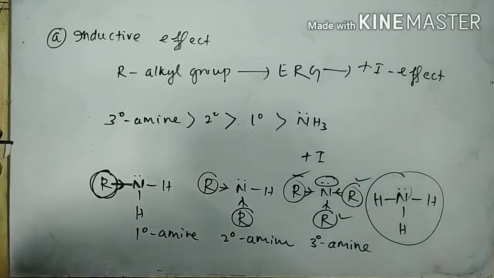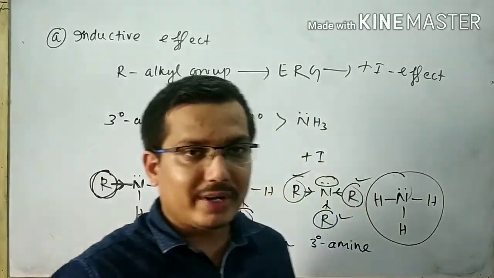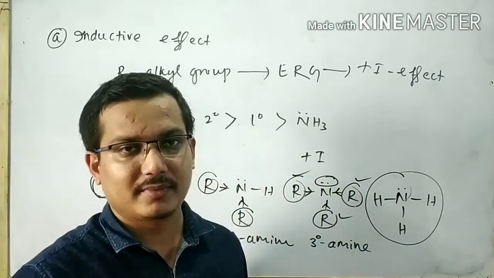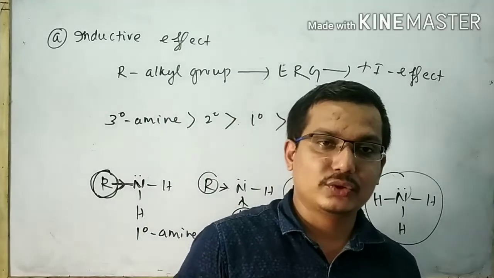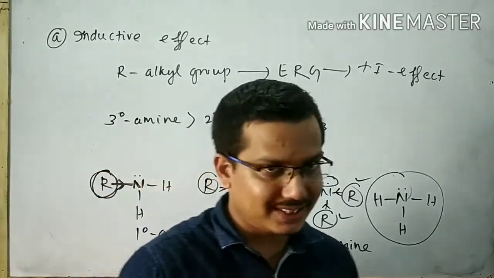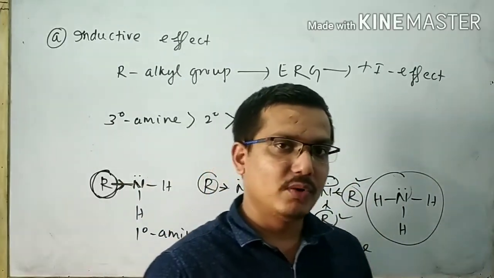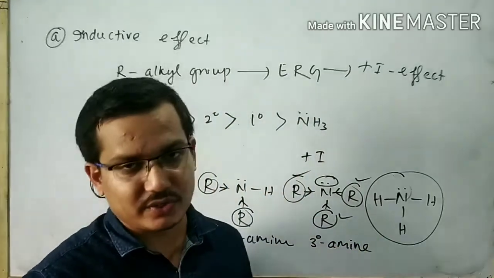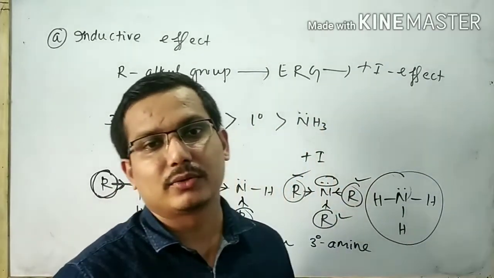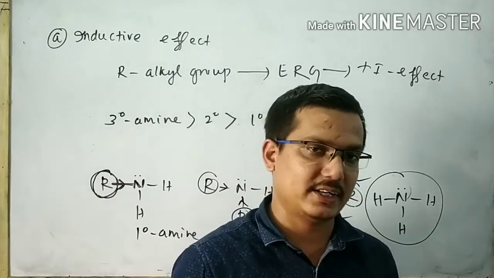More is the electron density on the nitrogen atom, more is the tendency of the nitrogen atom to donate the lone pair. As a result, it shows more basic character. Remember, more is the plus I effect, more is the electron density on the nitrogen atom, more is the tendency to donate the lone pair to the electron deficient species, and it shows more basic character.